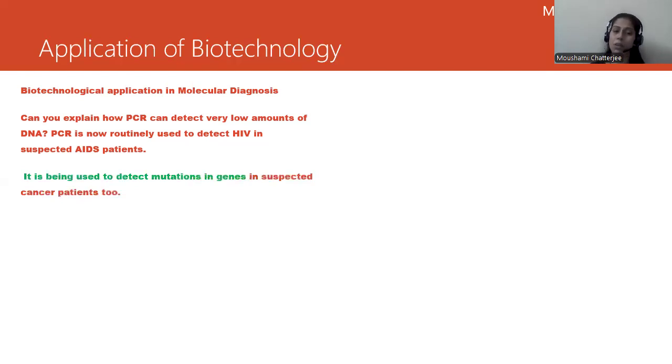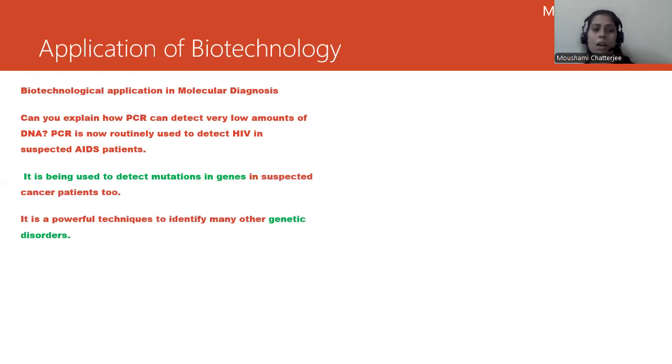It is also being used to detect mutations in the genes that lead to cancer, and it can be used in identifying various genetic disorders. So you can understand how important the PCR technique is, where we can detect genetic disorders, or check for mutations in the genes.